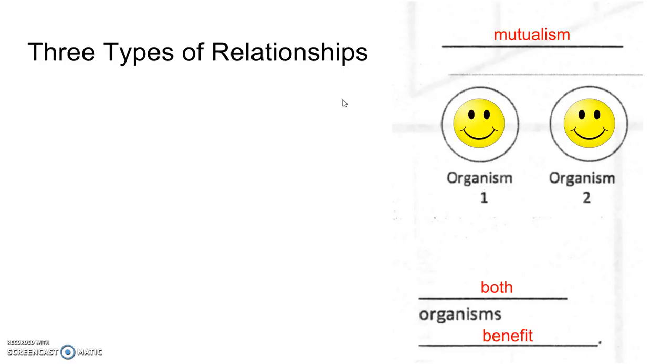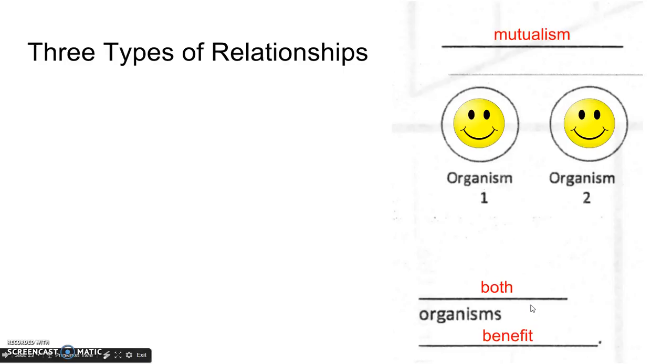All right, that's a lichen, and it's a combination of a fungus and an algae. Okay, the algae gets energy from the sun and produces food, and then the fungus uses part of that food, but the fungus decomposes the bark of the tree to get nutrients that the algae can use. So they're both happy about this relationship. If both organisms benefit, they're happy, like the 2 smiley faces here, then it's mutualism. Go ahead and draw in your smiley faces and fill in the rest of the blanks.